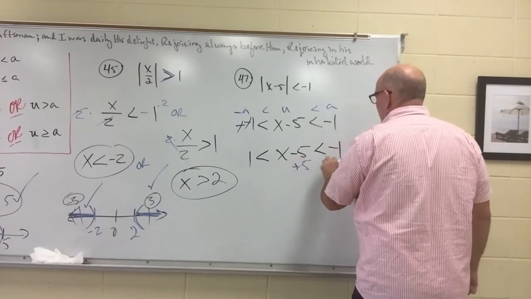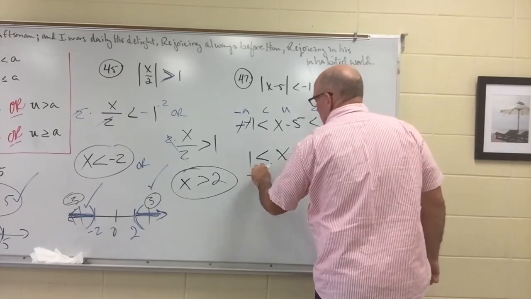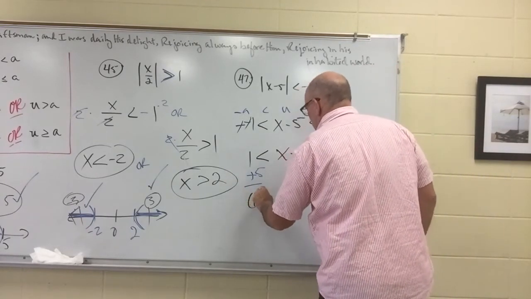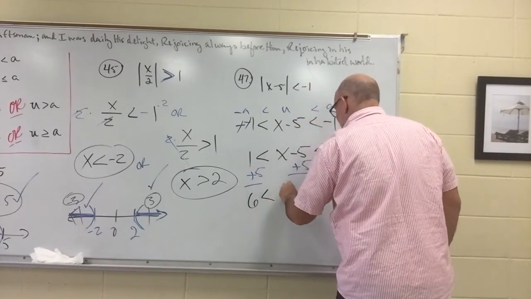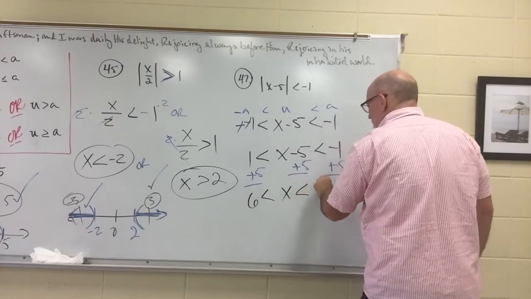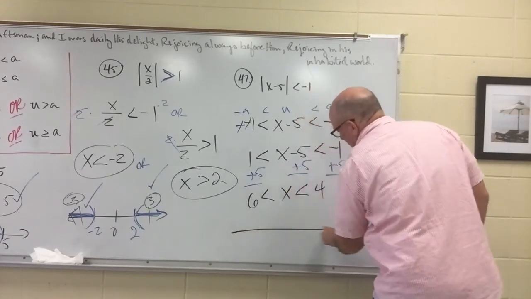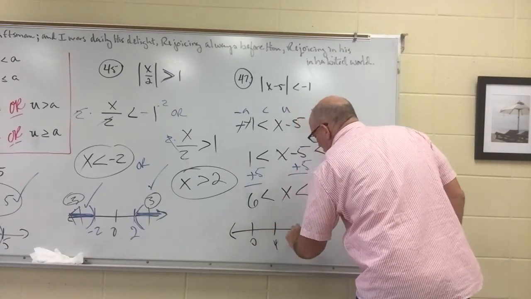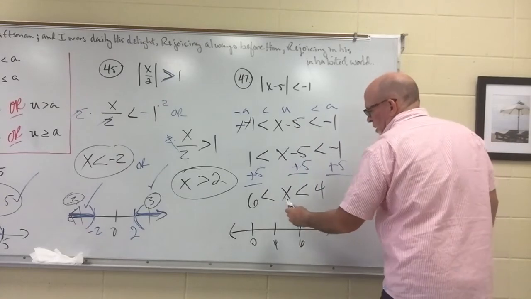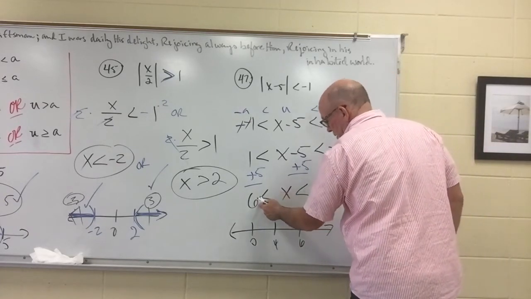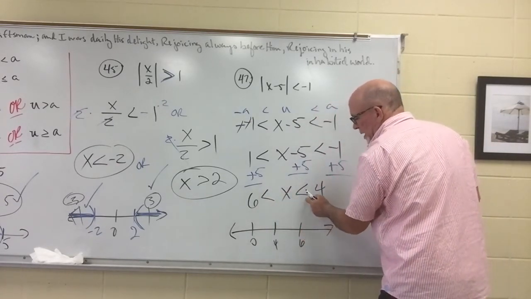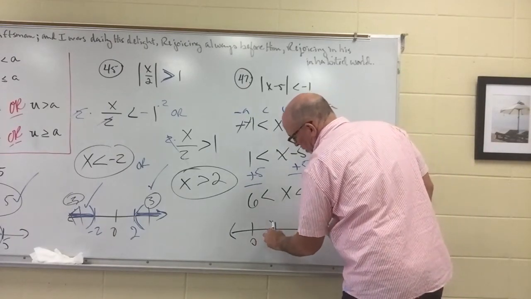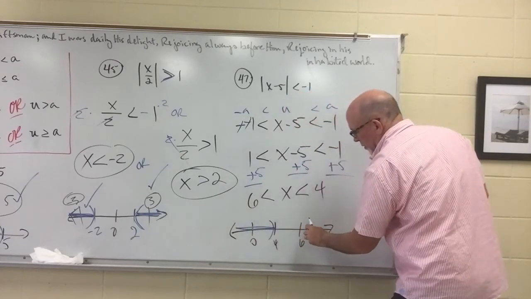Then we're going to add 5 to each scenario. We've got a 6 less than x less than 4. So let's see what it looks like on the number line. Here's 0, here's 4, here's 6. So x has got to be bigger than 6, but x has got to be less than 4.